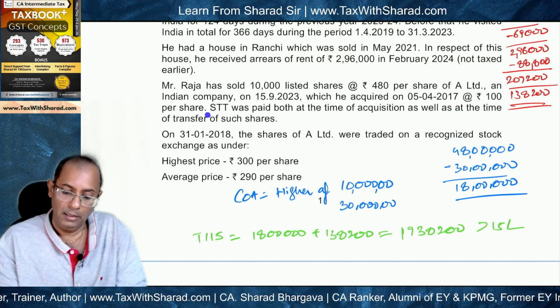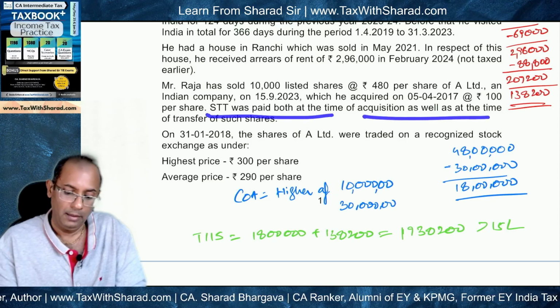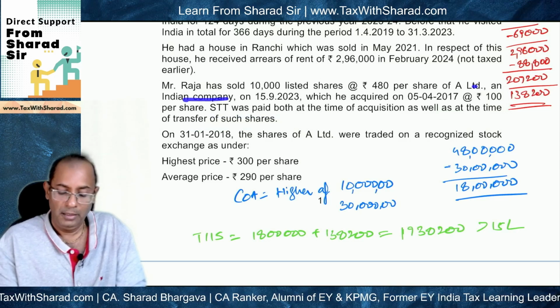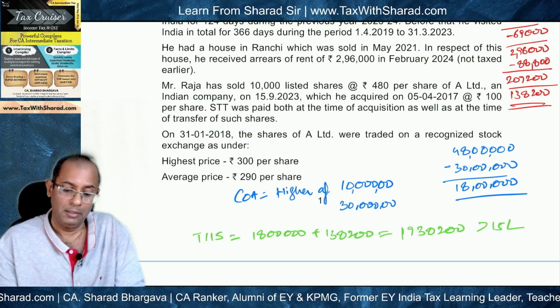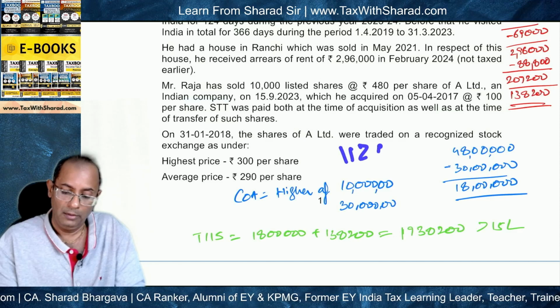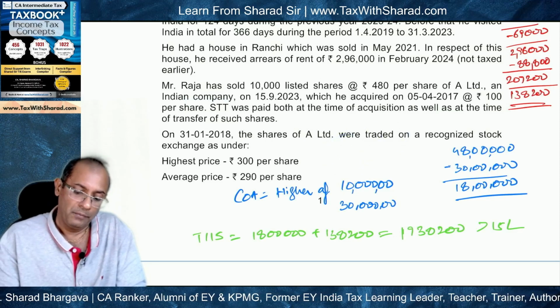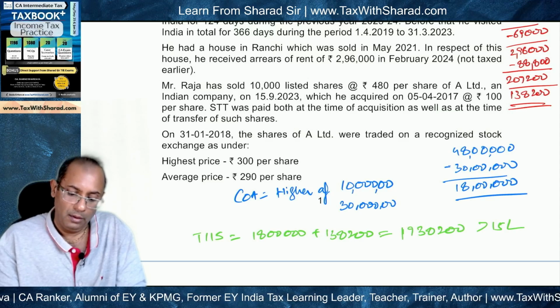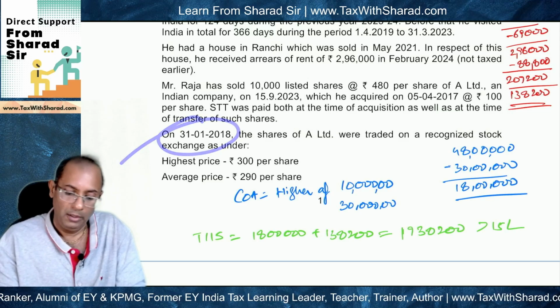Next, we need to figure out the cost of acquisition. Now here we see that STT was paid at the time of acquisition and transfer, and A Limited is an Indian company, so STT was paid, that means shares are listed, so section 112A will apply, and the shares have been acquired before 31st of January 2018.